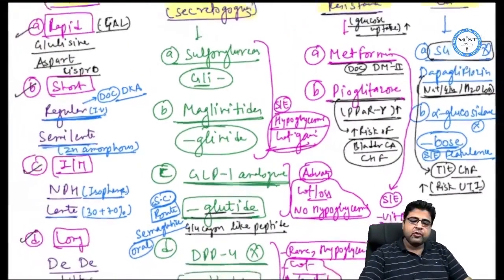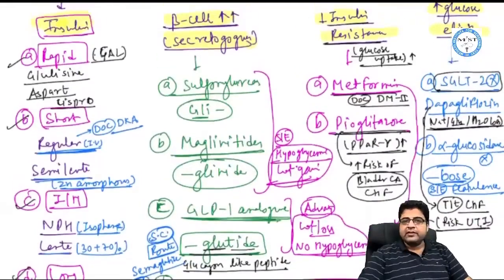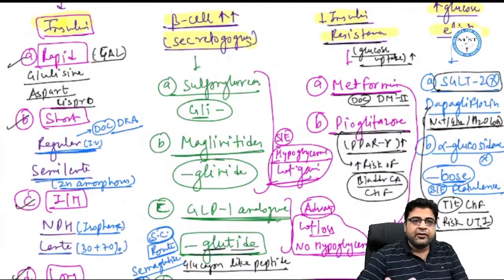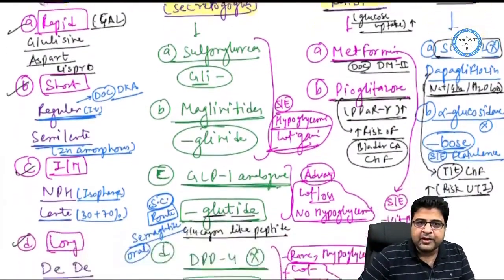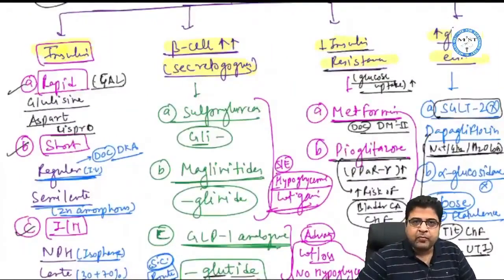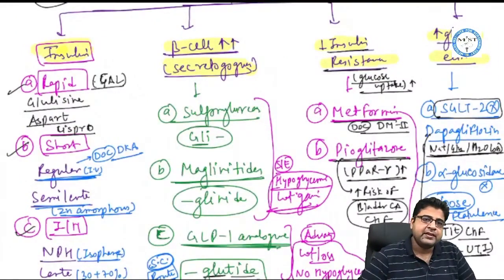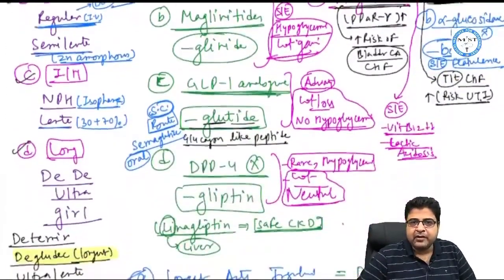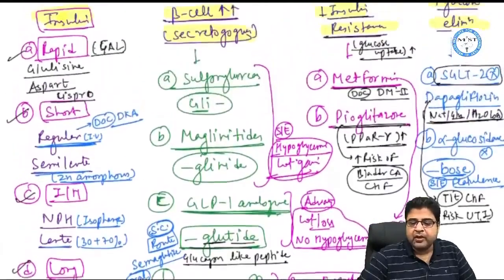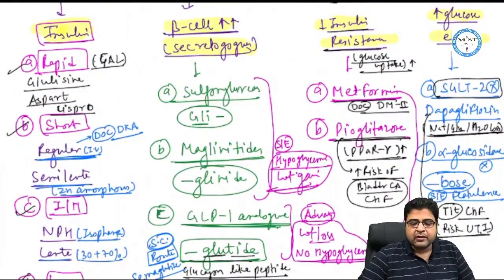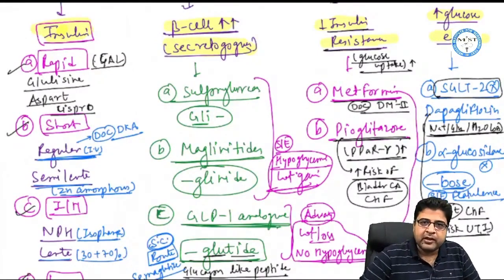So we have a total of 4 groups of anti-diabetics. First is insulin. 4 types of insulin we have covered: rapid acting, short acting, intermediate acting, and long acting. The second group is medicines which are stimulators of beta cells. Again, 4 types of medicines are there: sulfonylurea, meglitinides, GLP-1 analogs, and DPP-4 inhibitors. Third is medicines which can reduce insulin resistance and increase glucose uptake. The drugs are metformin and pioglitazone.